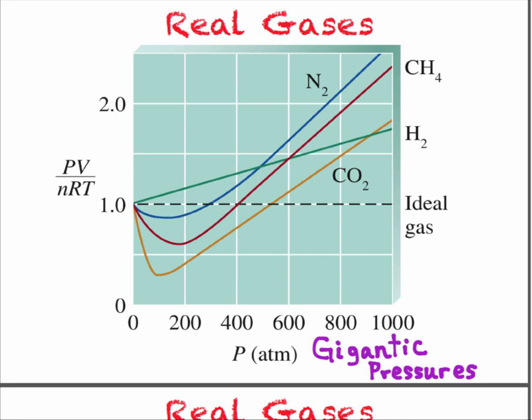If I divide both sides by nRT, I get PV over nRT equals 1. Or in other words, this line right here in the middle describes an ideal gas. Or you could say an ideal gas is one that behaves such that PV equals nRT, or the ratio of PV to nRT equals 1.